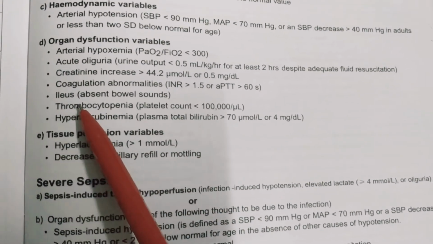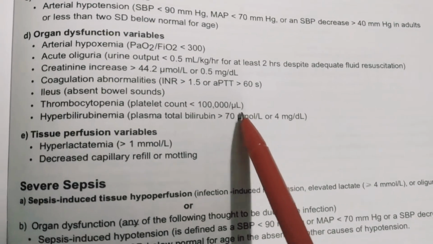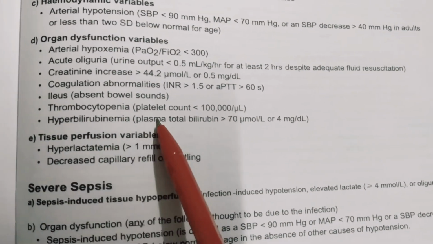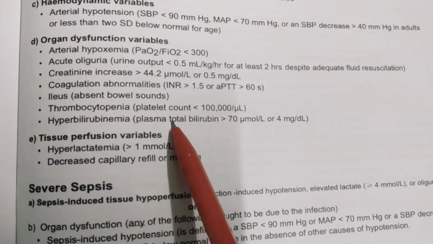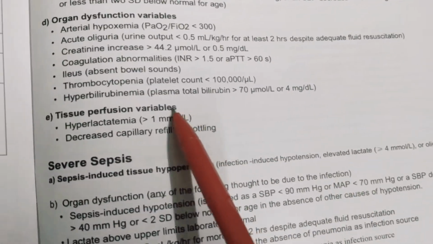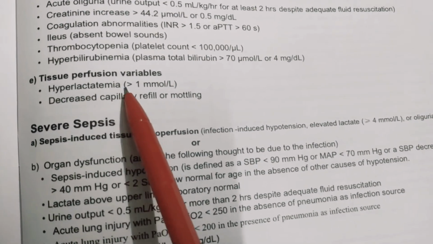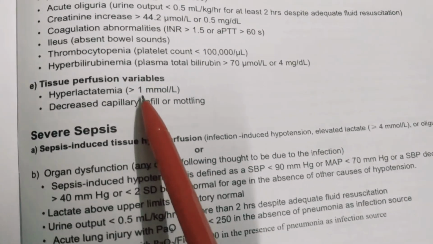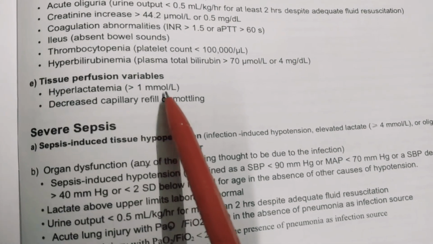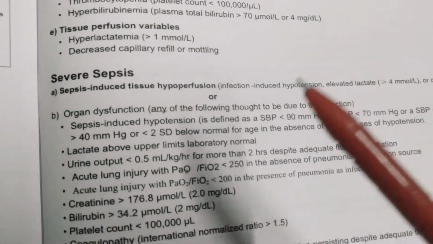and thrombocytopenia with a platelet count of less than 1 lakh, and hyperbilirubinemia with the plasma total bilirubin of greater than 4 milligram per deciliter. Then coming to the tissue perfusion variables which we see are hyperlactatemia, that is, lactate levels greater than 1 millimole per liter, and decreased capillary refill time.